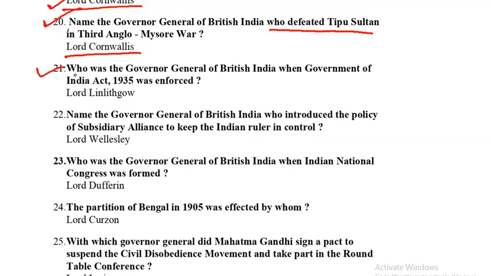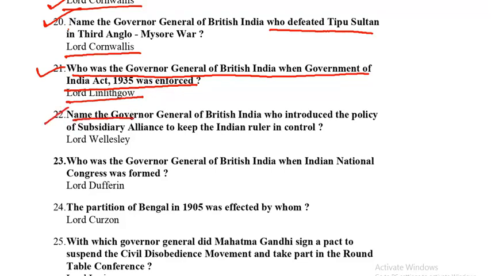Next question is who was the Governor General of British India when Government of India Act 1935 was enforced? When this Government of India Act was passed in 1935, during that period who was the Governor General of British India? That is the question. So the answer is Lord Linlithgow.